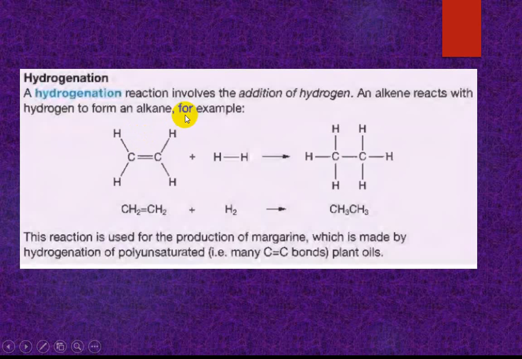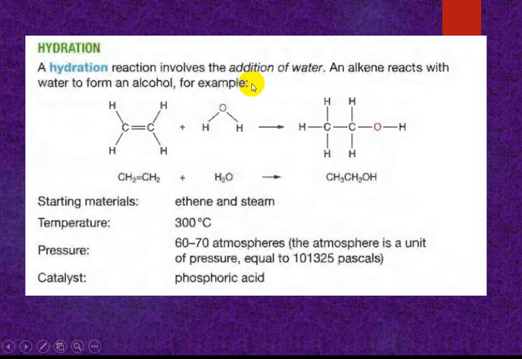Okay, addition of hydrogen is called hydrogenation. Hydrogenation of an alkene forms an alkane. Okay, hydration. A hydration reaction involves addition of water. Here water is added, and an alkene reacts with water to form alcohol. This is the hydration. Again, this is an alkene. Addition of water forms alcohol, with the OH group. Okay, what are the conditions?